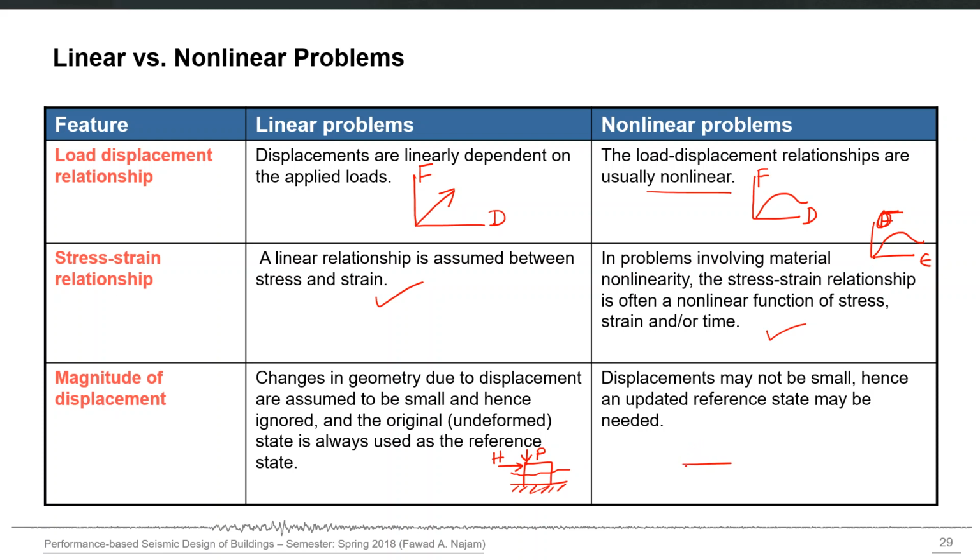Let's say that now it is changed to this deformed shape because of the applied loading. And now the H and P, these two forces, are at a new location and not at the undeformed condition. So the equilibrium should actually be applied at the deformed shape, and all the modified geometry should be used. Deformed geometry should be used in all the calculations.